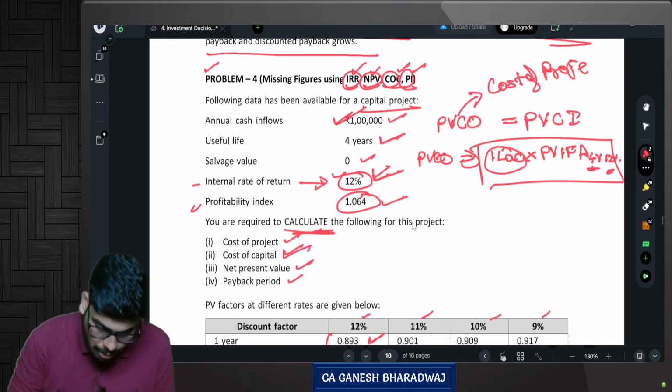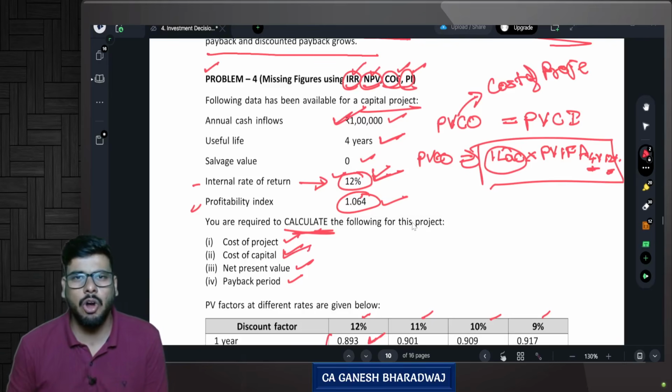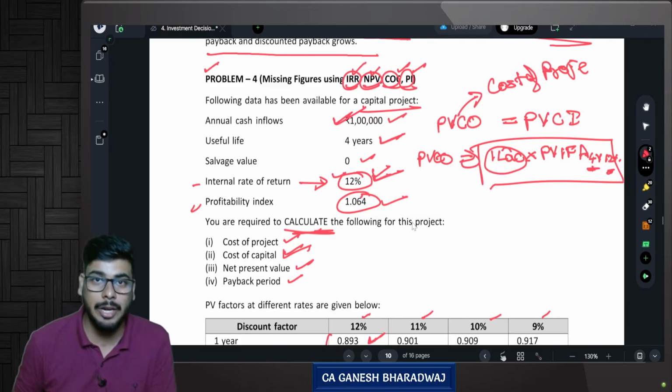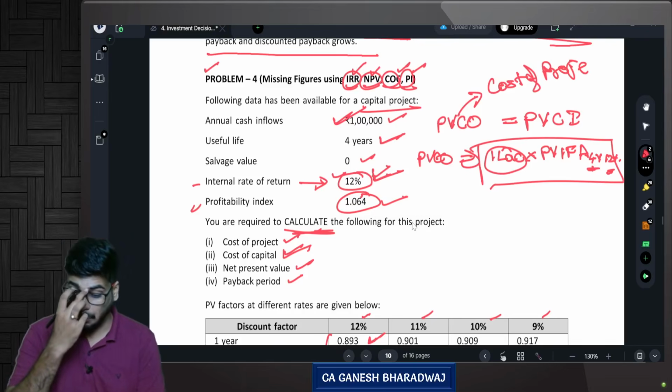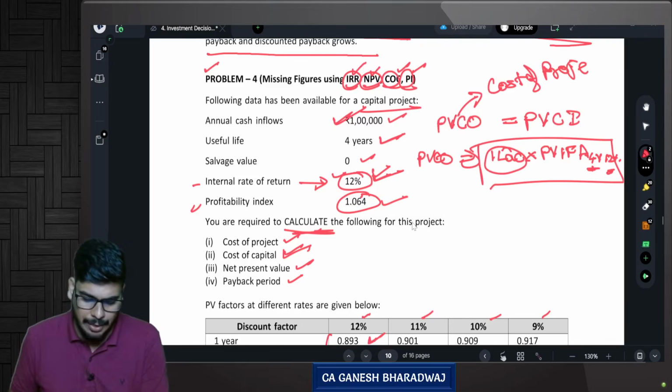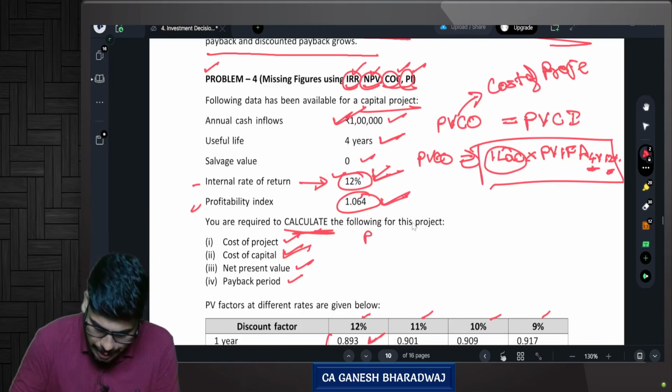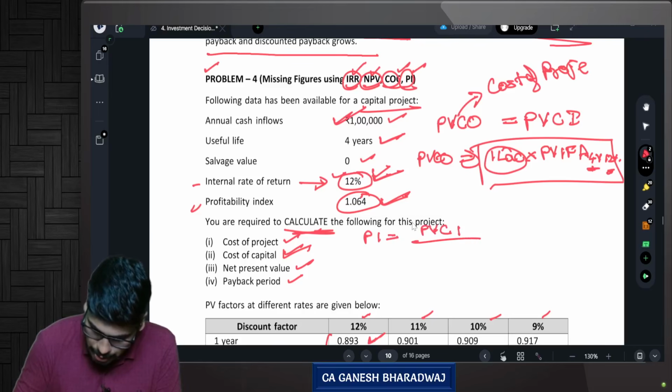Next, calculate what? Calculate the cost of capital. Now, how can we calculate cost of capital? We should use profitability index. Now, profitability index is equal to what? Present value of cash inflows divided by present value of cash outflows.